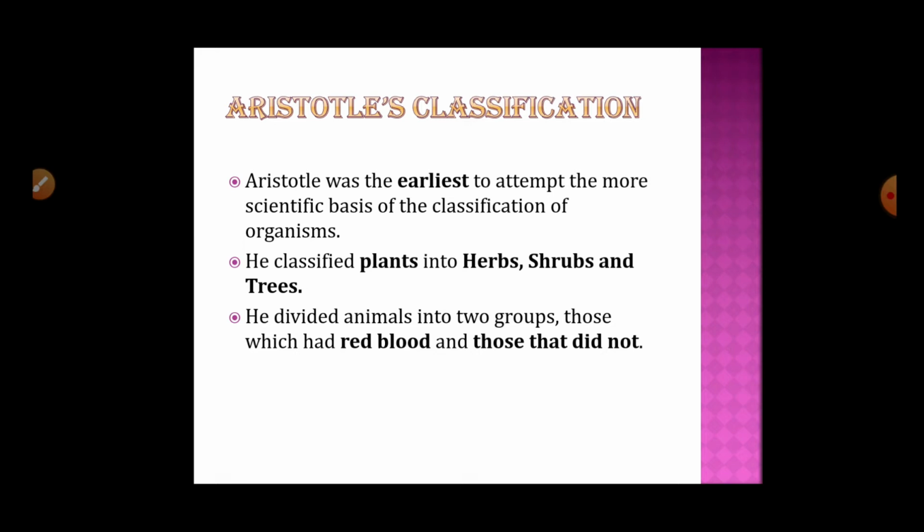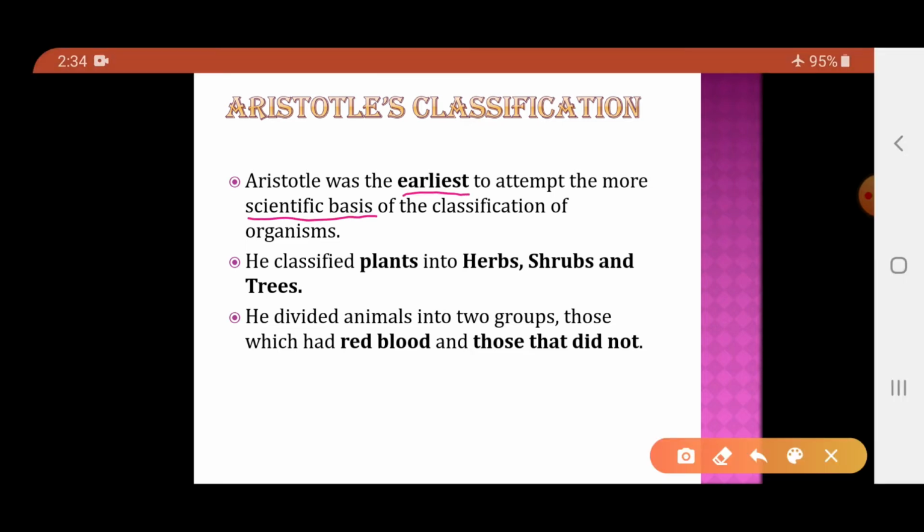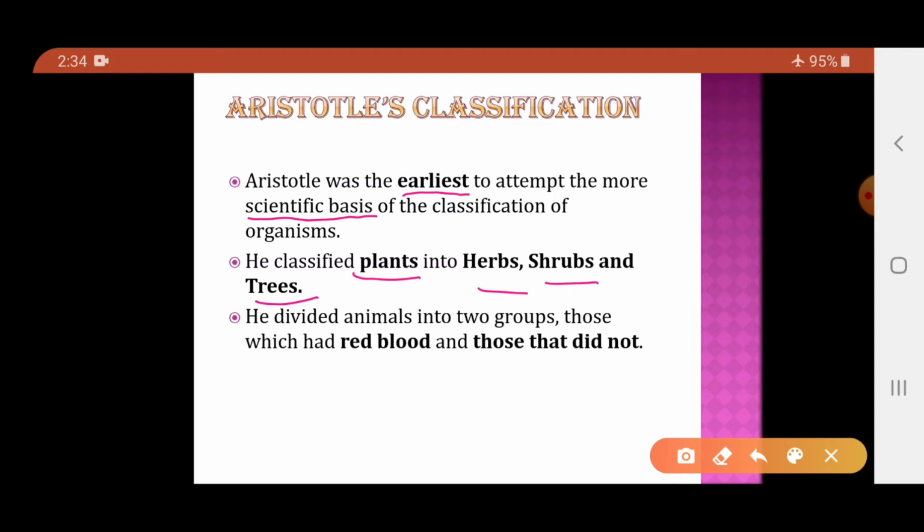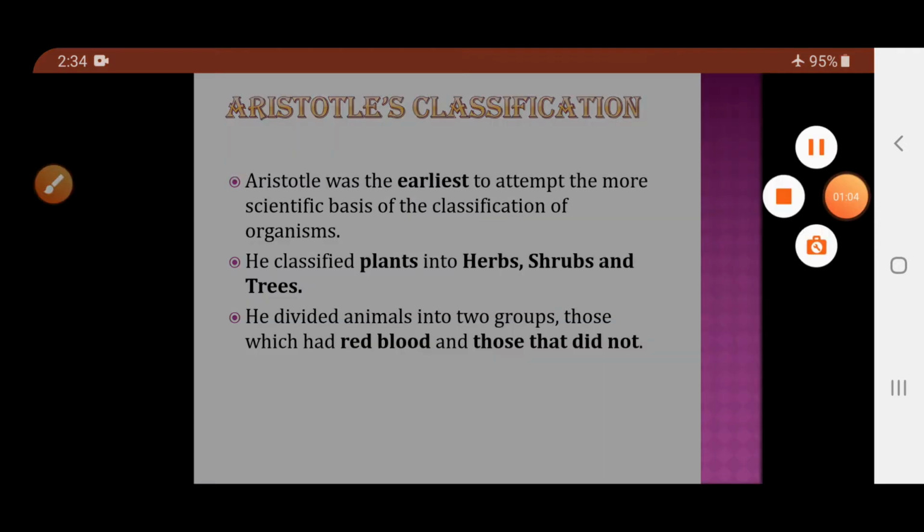So first of all, Aristotle's classification. Aristotle was the first, or you can say the earliest, to attempt a scientific basis of classification. He classified the organisms into different groups. For example, he classified the plants into herbs, shrubs and trees, and basically this classification is based on the size of the stem. He also divided the animals into two groups, those which possess red blood and those that do not have red blood. So that was Aristotle's basis of classification.